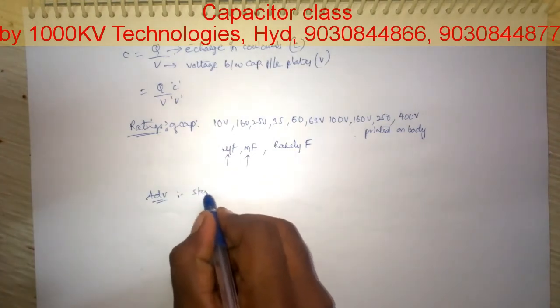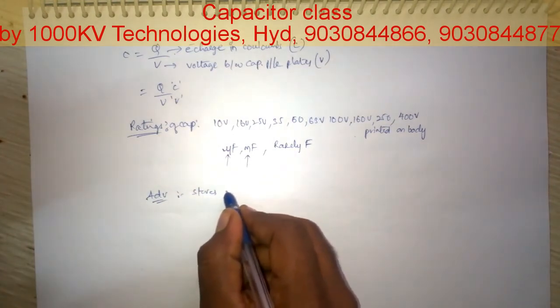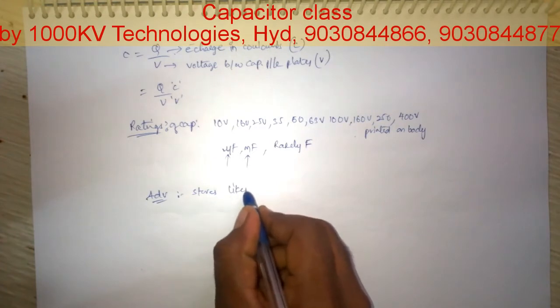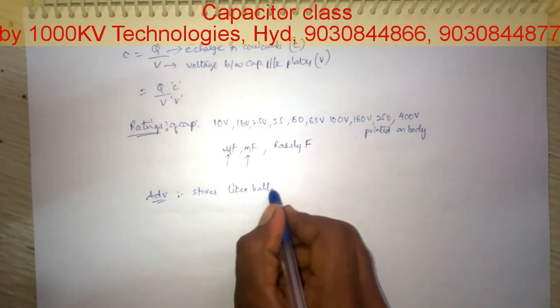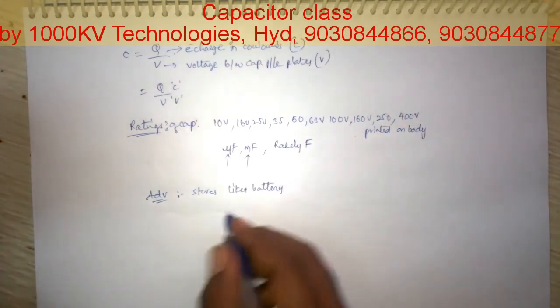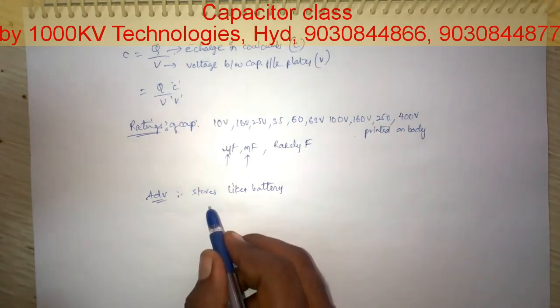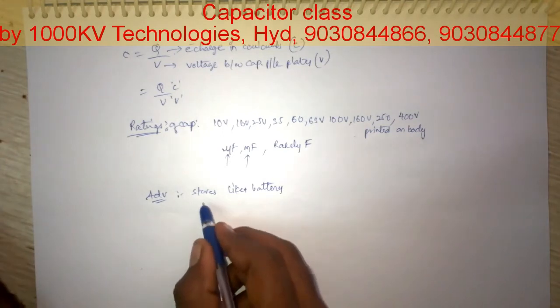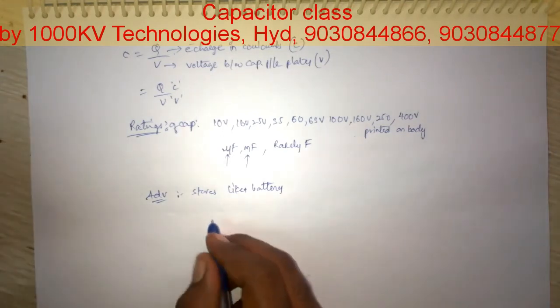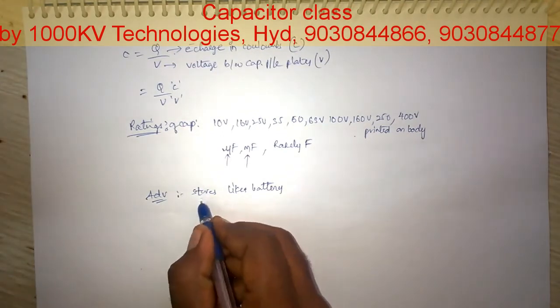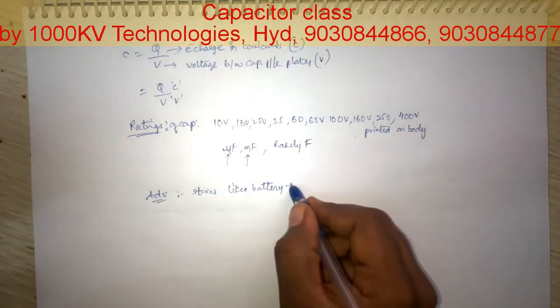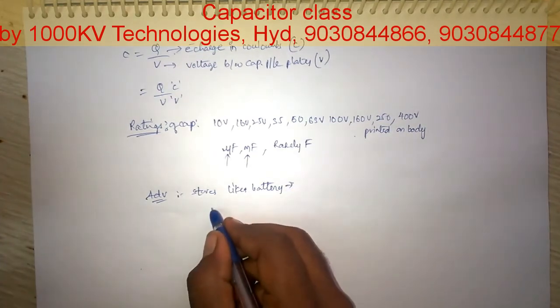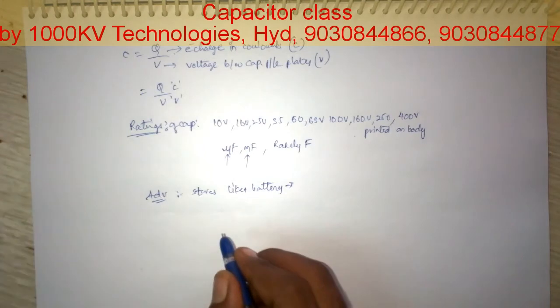These capacitors store energy like a battery, but a battery has a limited life. The capacitor has no wear and tear, and it does not require any maintenance, but a battery requires some maintenance.